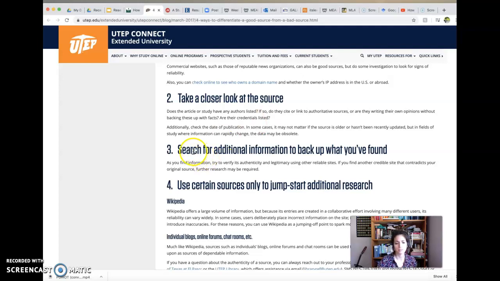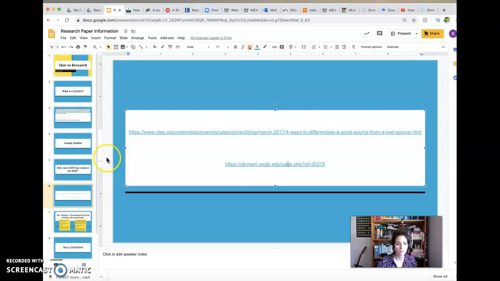Definitely, the whole point of this is to make sure that what you're presenting is not just opinion, whether that's your opinion or someone else's opinion. So just constantly be cross-referencing things that you've already learned. I'm going to go back to my presentation here, and then my next presentation will be about how to deal with all these sources.